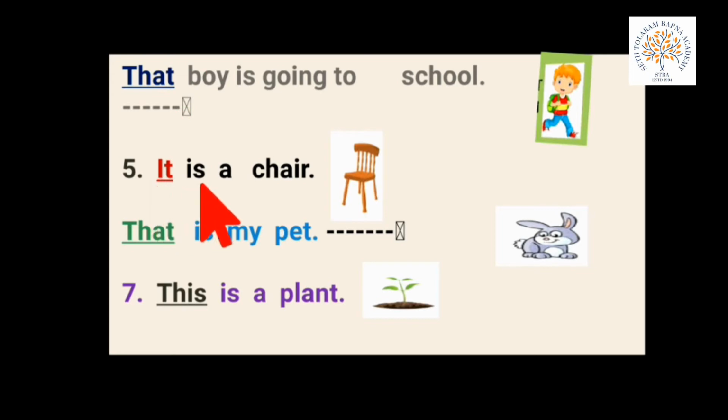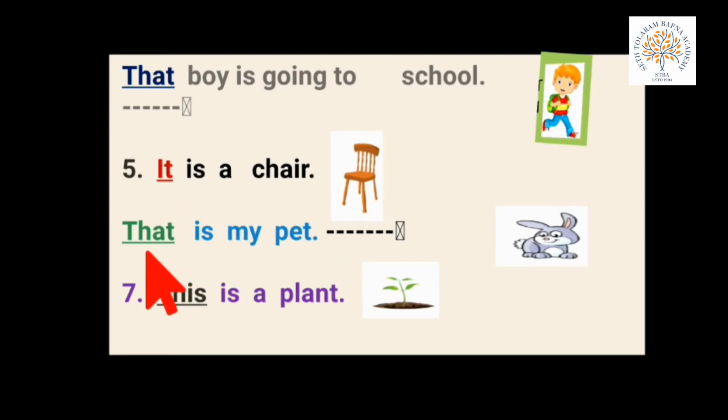Next is dash is a chair, CHAIR, chair. And chair is far or near? Chair पास में है या दूर है? Chair पास में है. Chair is near. So for near we use it because it is non-living thing.